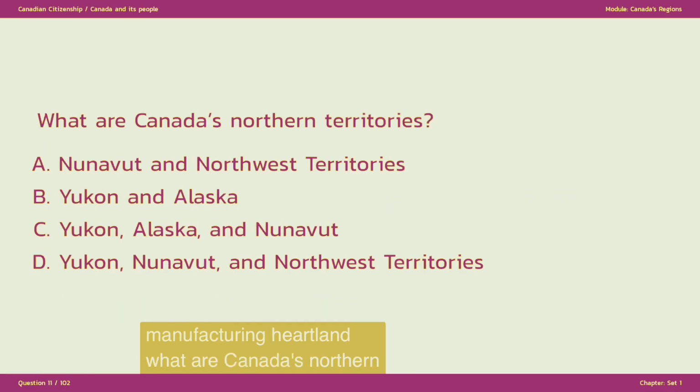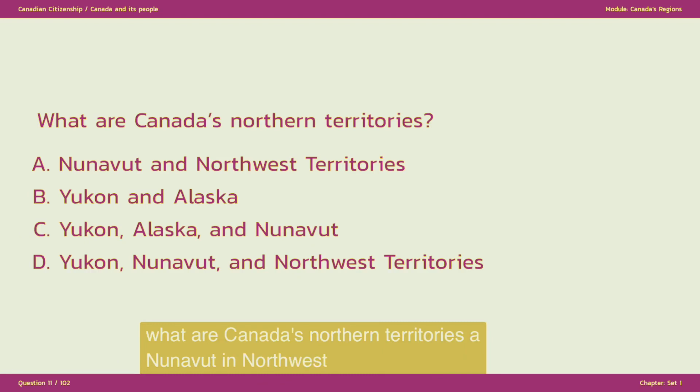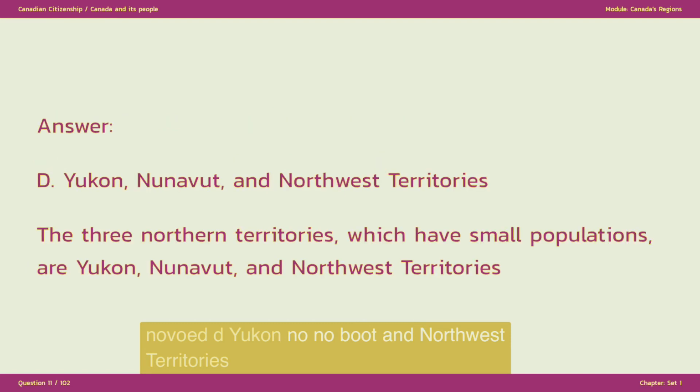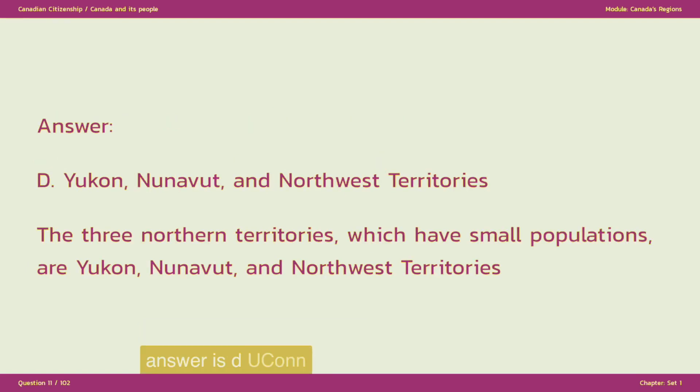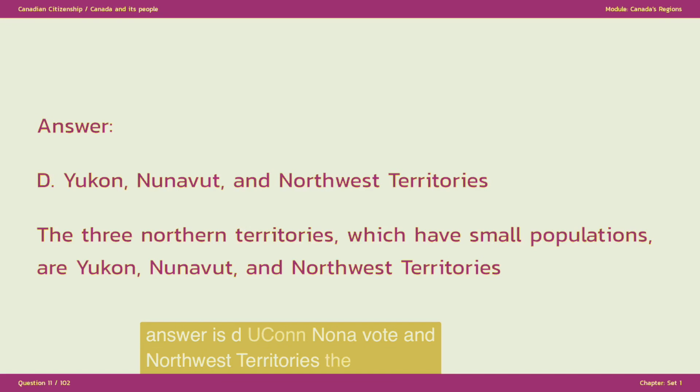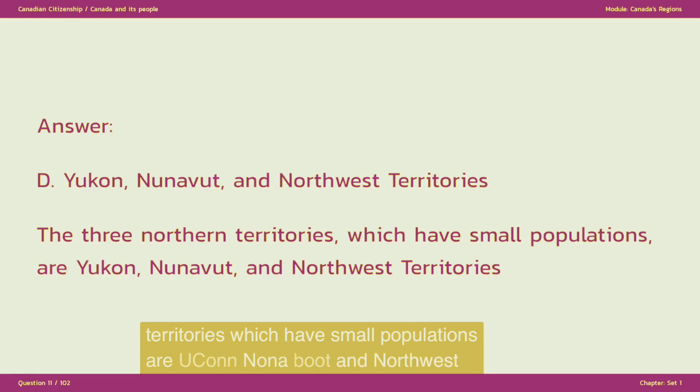What are Canada's northern territories? A. Nunavut and Northwest Territories. B. Yukon and Alaska. C. Yukon, Alaska, and Nunavut. D. Yukon, Nunavut, and Northwest Territories. The answer is D. Yukon, Nunavut, and Northwest Territories. The 3 northern territories, which have small populations, are Yukon, Nunavut, and Northwest Territories.